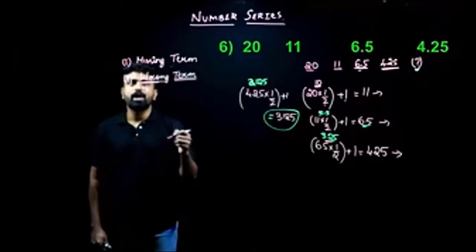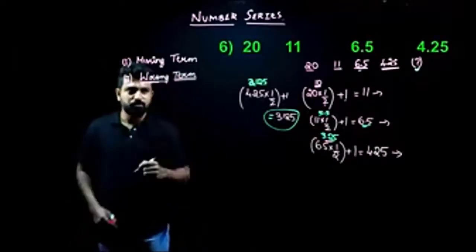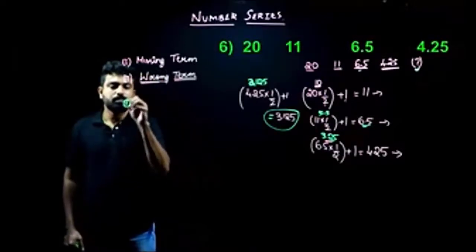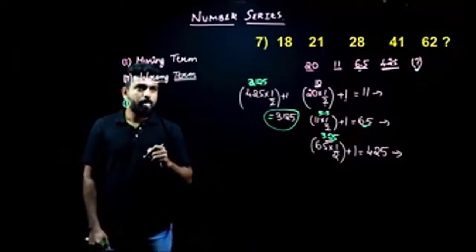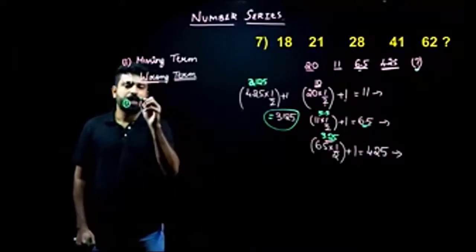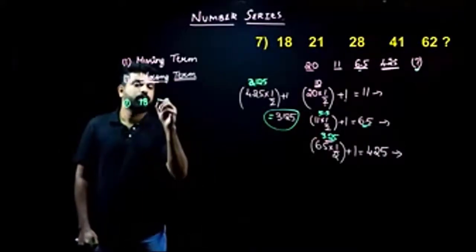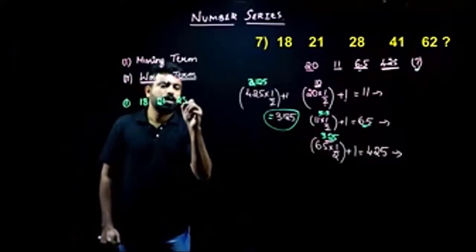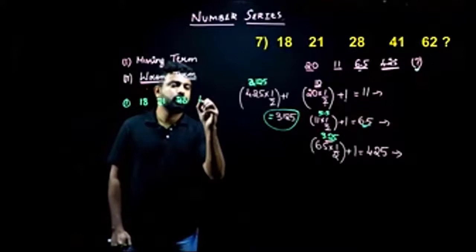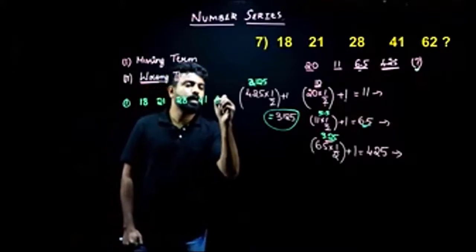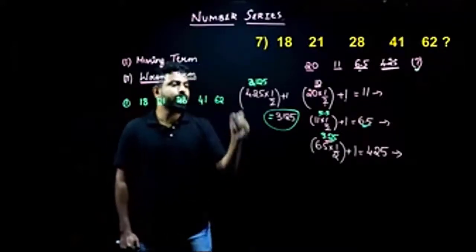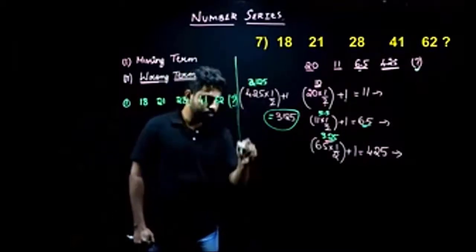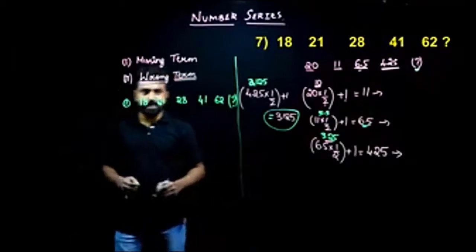Yes. So let us look at our examples based on missing terms first. Let us look at our first example on missing term. The first example here is 18, 21, 28, 41, and 62. And then there is one term that is missing here.